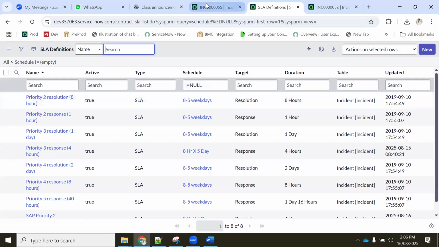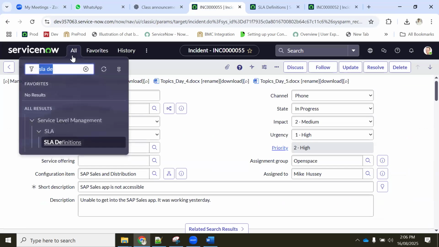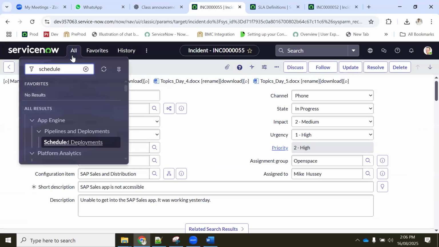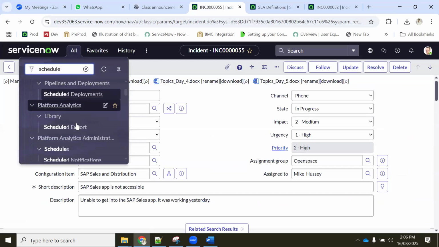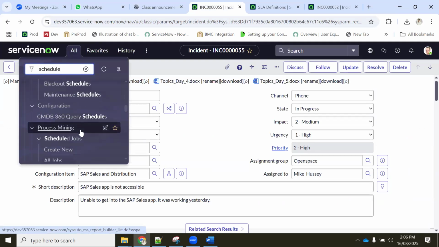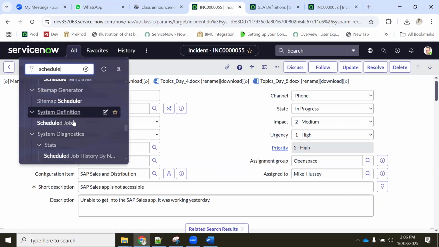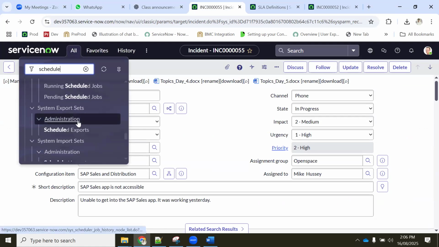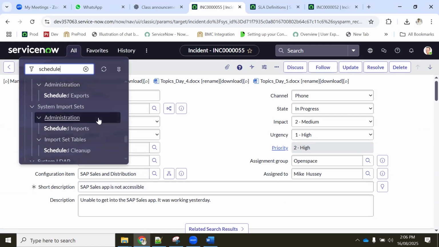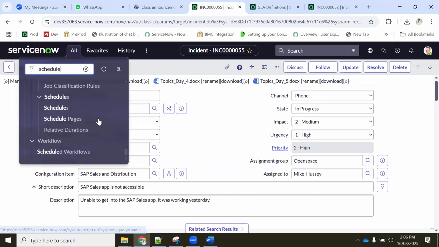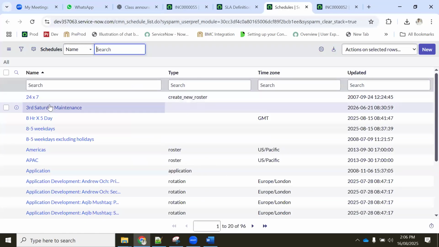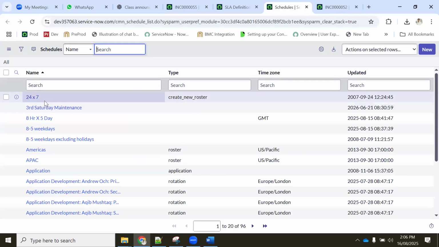You can search here for schedule, correct? So when you search schedule, okay, here are your schedules, correct?